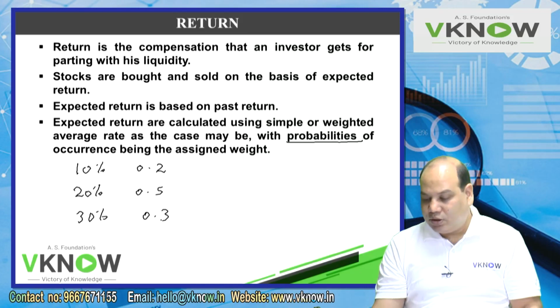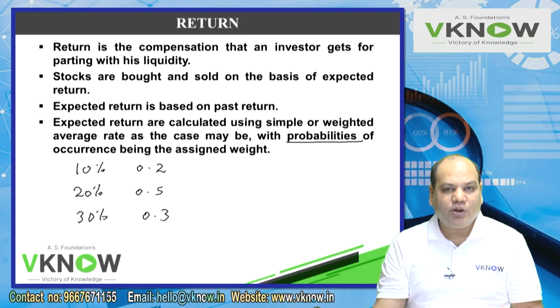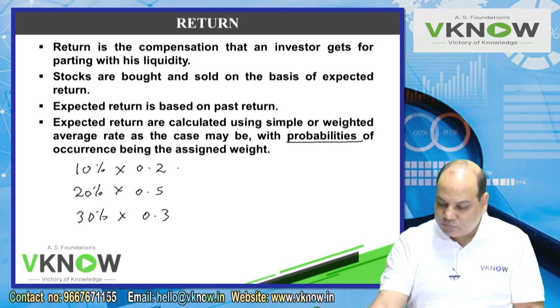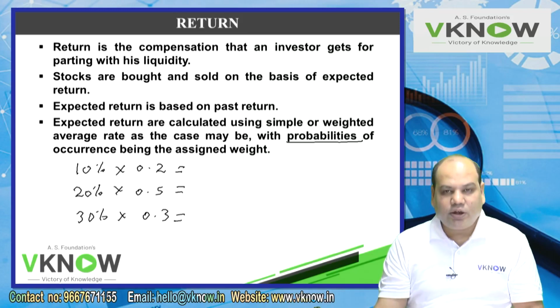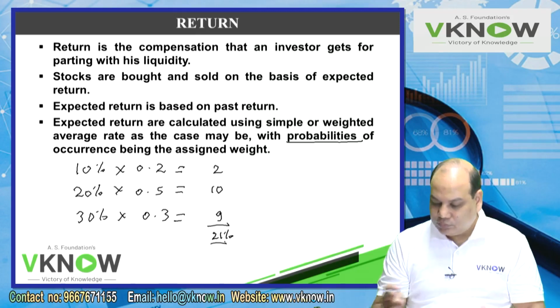So here the expected return is based on probabilities. Probabilities are being used as weights. So how do we compute the return? You will multiply these two, return into probability, and take their total. So please help me. 10 into 0.2, 2, 20 into 0.5, 10, 30 into 0.3, 9, 2 plus 10 plus 9, 21%. So the expected return is 21%.